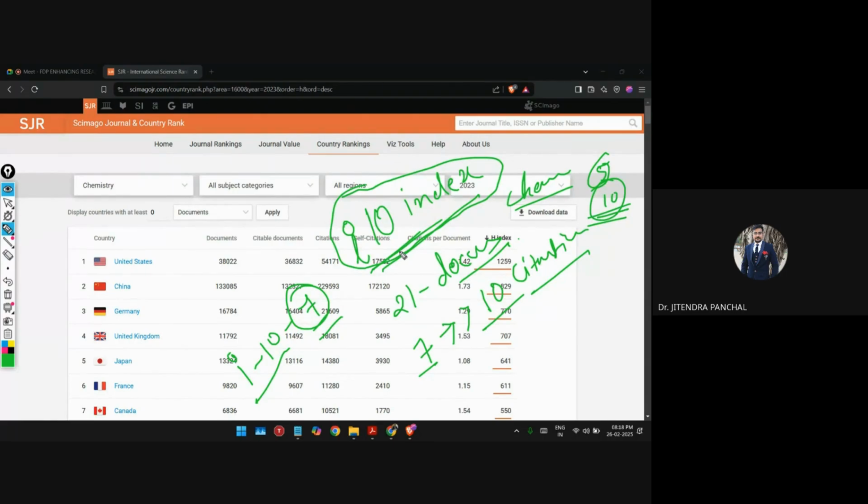But to understand it in layman language, you can remember this: the number of documents which receive at least 10 citations becomes your i10 index. Hope this is clear to everyone?